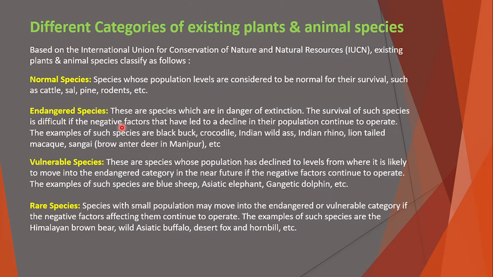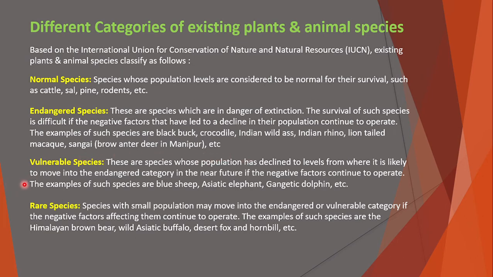If these negative factors work, then the population will decline and it is difficult for the species to continue. These types of species are called endangered species. Examples are black buck, crocodile, Indian wild ass, Indian rhino, lion-tailed macaw, Sangai, etc.